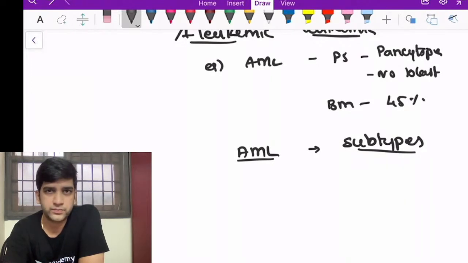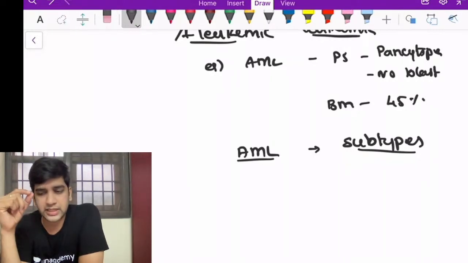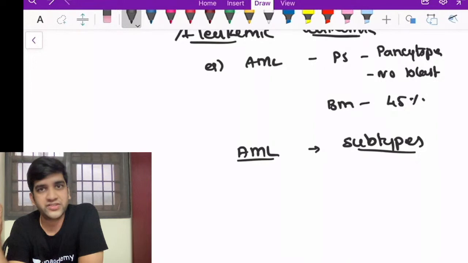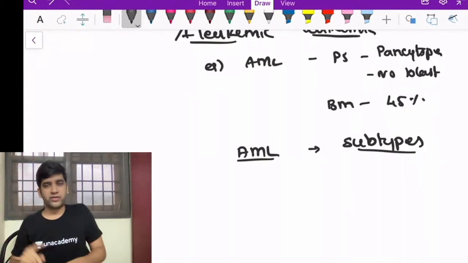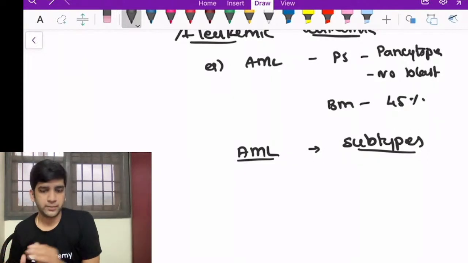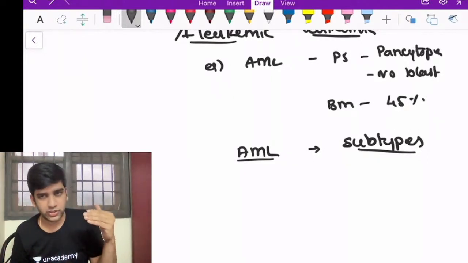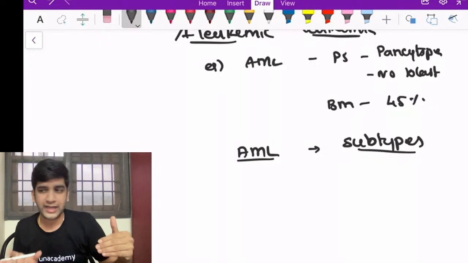AML M7 stands for megakaryocytic or megakaryoblastic leukemia, right? We call it myeloid, but still I have megakaryocytic. AML M6 is erythroleukemia, M4 and M5 have a monocytic component. That's kind of contradicting for me saying that it's myeloid. Myeloid means, as per my knowledge, WBCs, especially granulocytes. I don't think of a megakaryocyte or an erythroid as myeloid, right?